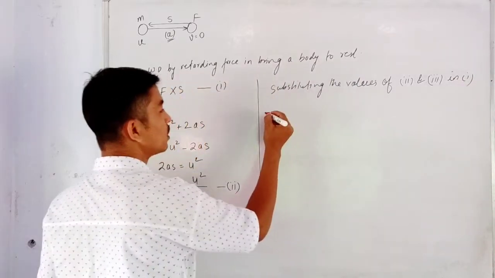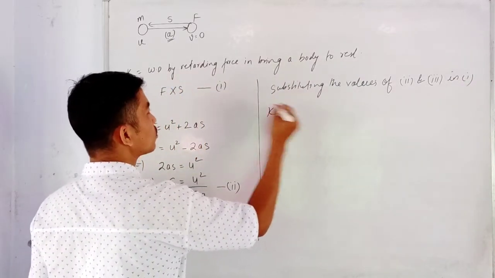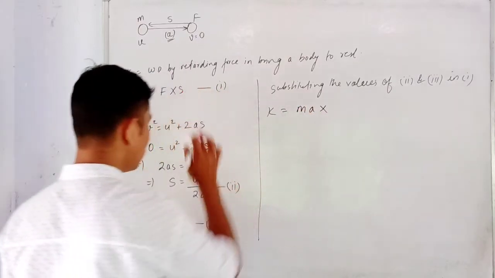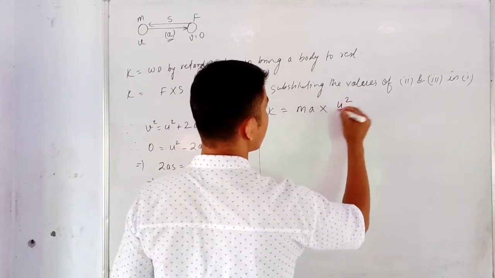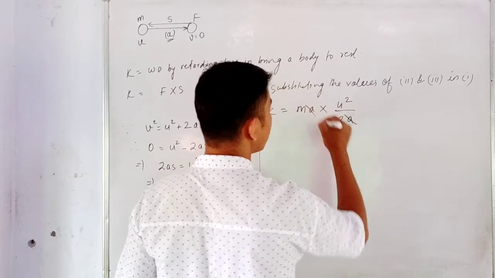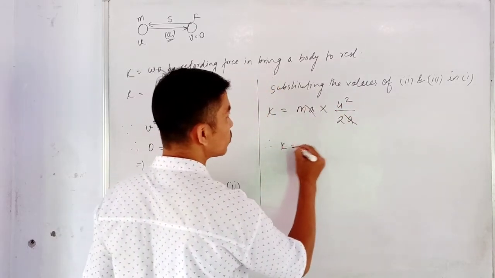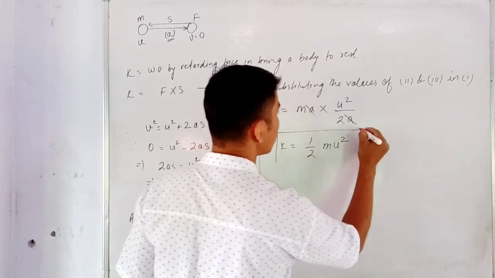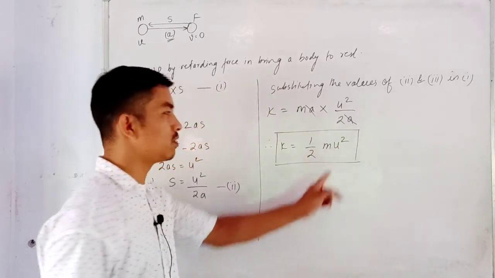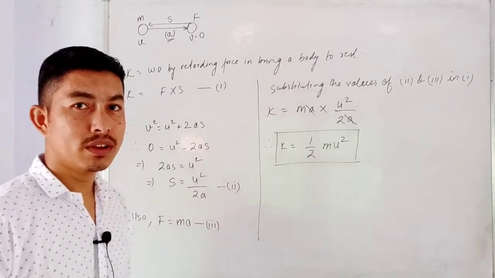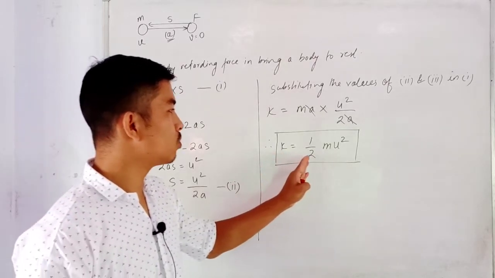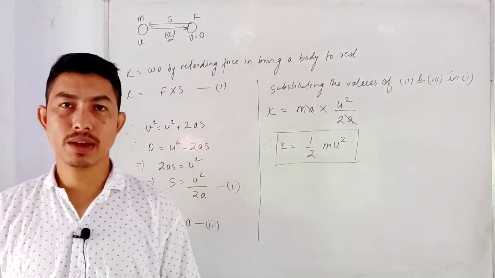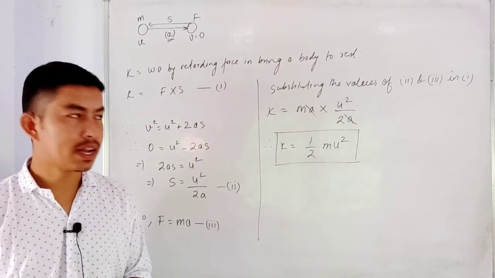So finally I'll get K is equal to, now F means it is mass into acceleration into S, here it is u square divided by 2a. So a and a get cancelled. So therefore K is equal to half m u square. Okay, so u here is just the expression or symbol. Okay, u is the velocity. So you can write K is equal to half m v square. So that is how we derive the expression for the kinetic energy.